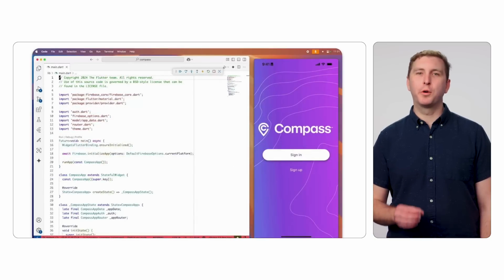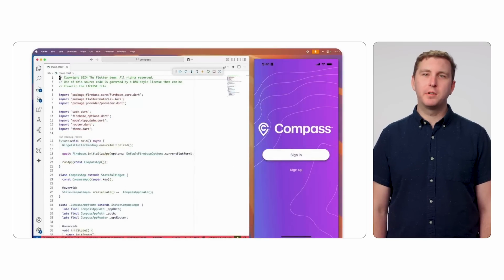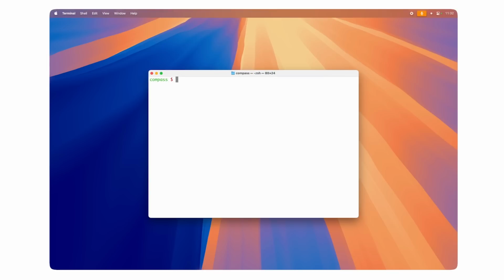Cloud Firestore is going to work great here. But first, we need to add Firebase auth so that we can store data for each user. So let's get started. I've already installed the Firebase command line tool and ran Firebase login to authenticate my development machine. These are the standard Firebase tools you would use with any app you're building, not just Flutter.